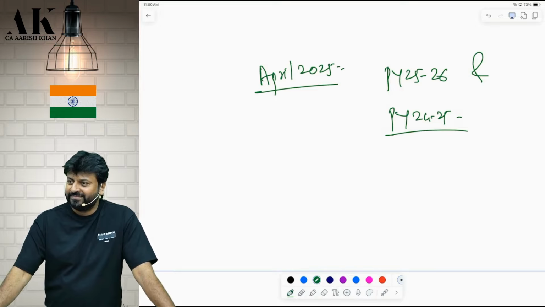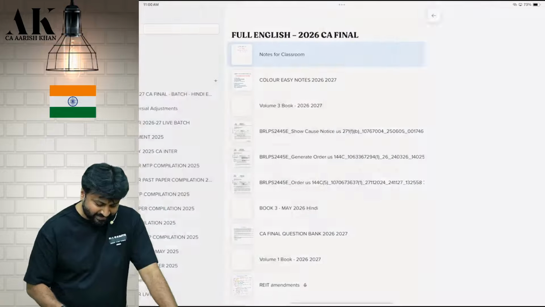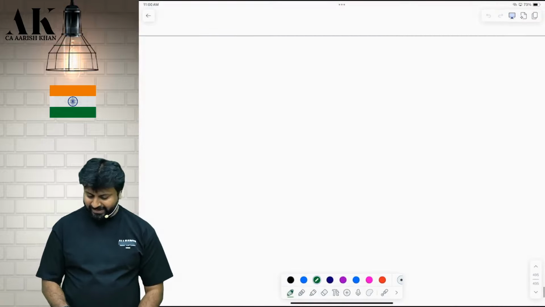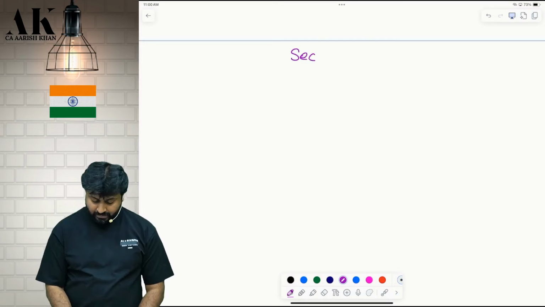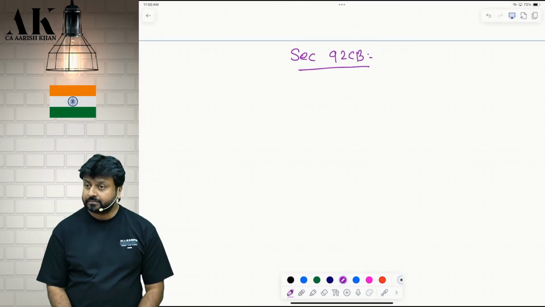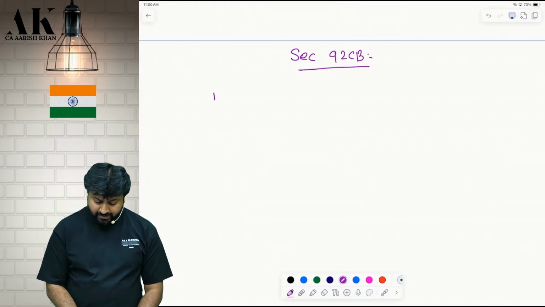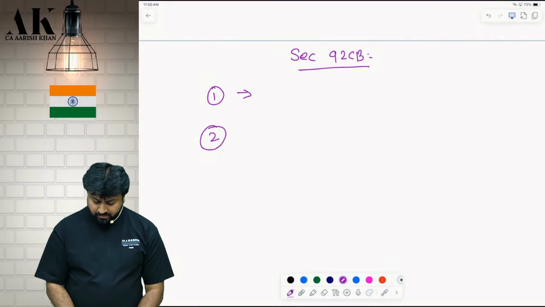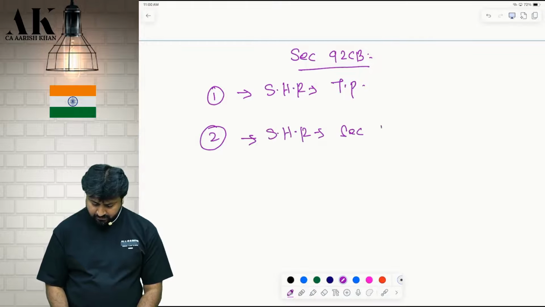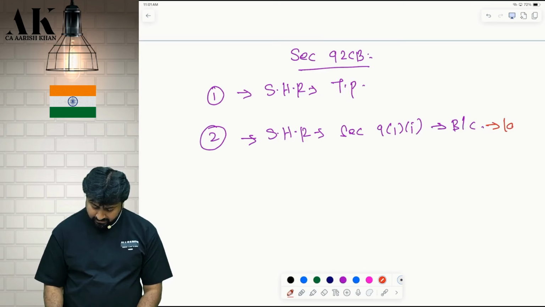So now let's start. 92 CB. Pay attention, please, all of you. Don't talk. Section 92 CB has 2 clauses. Clause 1, clause 2, which talks about some safe harbor rules for transfer pricing. There are also some safe harbor rules for section 9, business connection. I will talk about this later in the evening. Right now we are starting with this one.